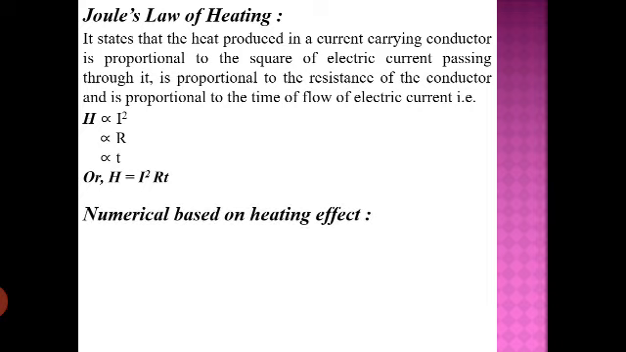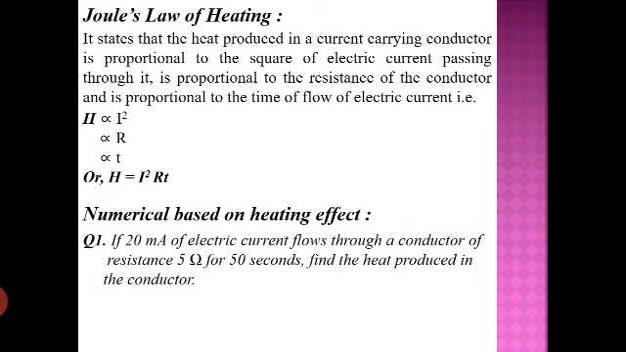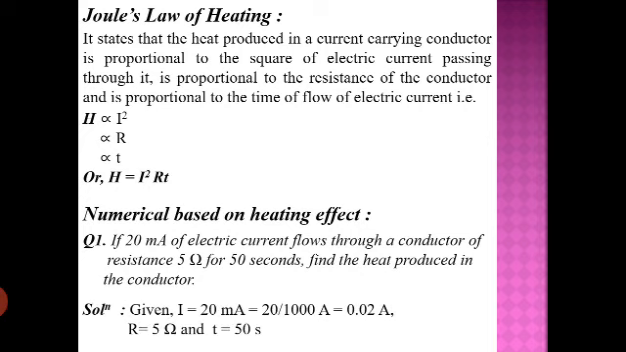Since we understood the equations and formulas, let's go for some numericals based on the heating effect. The very first we have is: if 20 milliampere of electric current flows through a conductor of resistance 5 ohm for 50 seconds, find the heat produced in the conductor. All things are given. I is 20 milliampere, we can convert it into ampere, that is 0.02 ampere. Resistance is 5 ohm and time is 50 seconds.